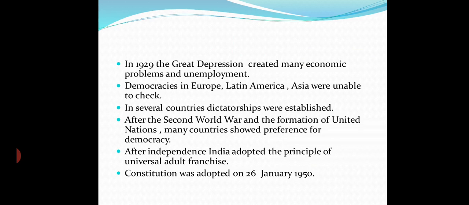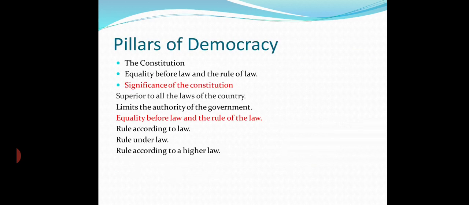After the Second World War and formation of the United Nations, the newly independent colonies showed preference for democracy. India, after independence, adopted the principle of universal adult franchise, and the constitution was implemented on 26 January 1950.